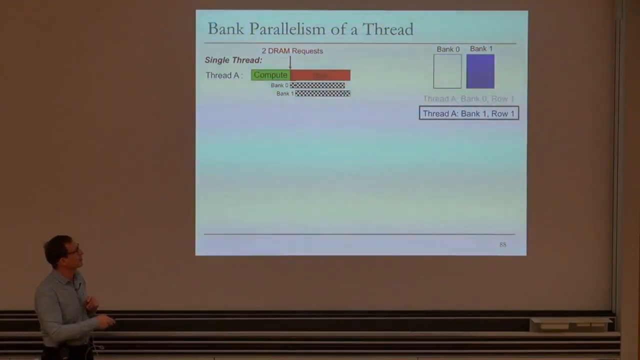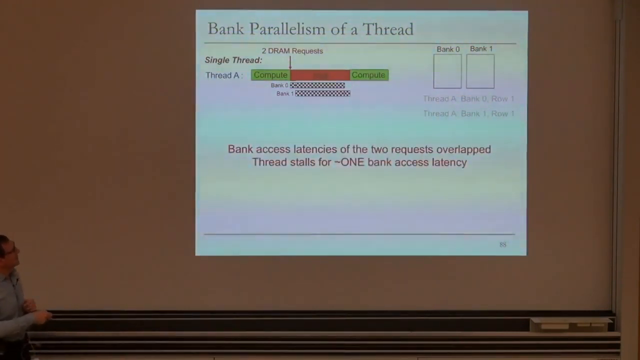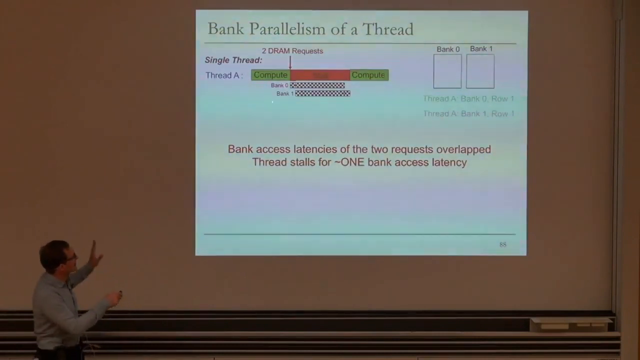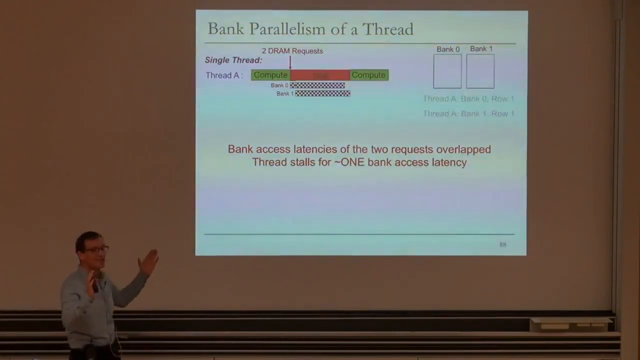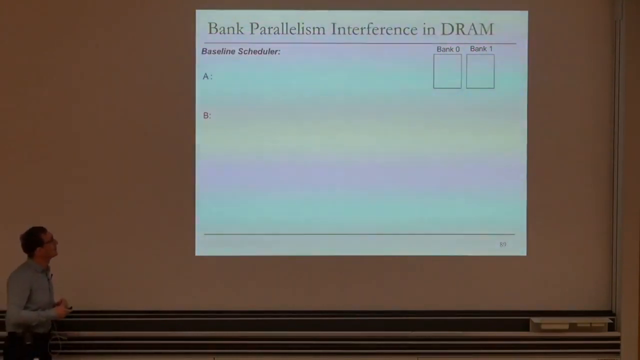It gets sent back to the core. The core still stalls because it needs the other request also. And then this request is done. The data is sent back to the core, and now the core can compute. So what happened here is the thread had 2 requests. They went to 2 different banks, but the bank access latencies of the 2 requests are overlapped. As a result, the thread stalls approximately for 1 bank access latency. There are other access latencies that I'm not showing here, but the bank access latency is a dominant part of the DRAM access latency. So this is beautiful because you parallelized the requests, and you stalled only once per 2 requests as opposed to stalling once per each request.